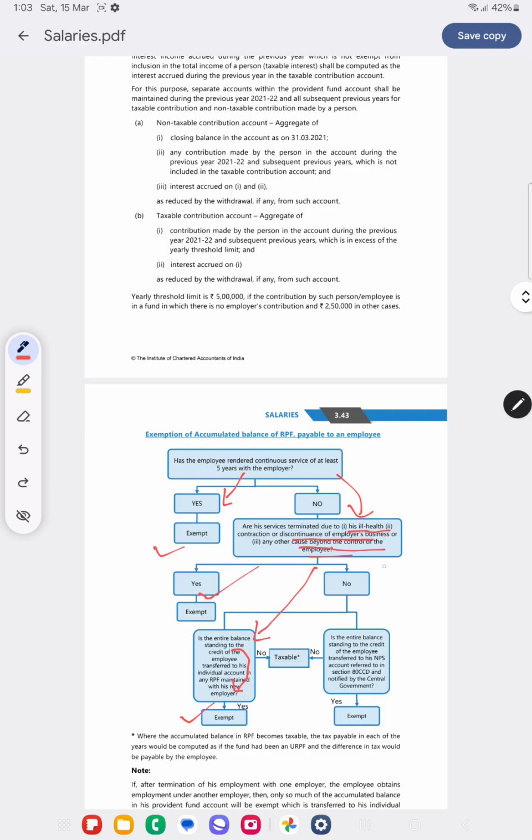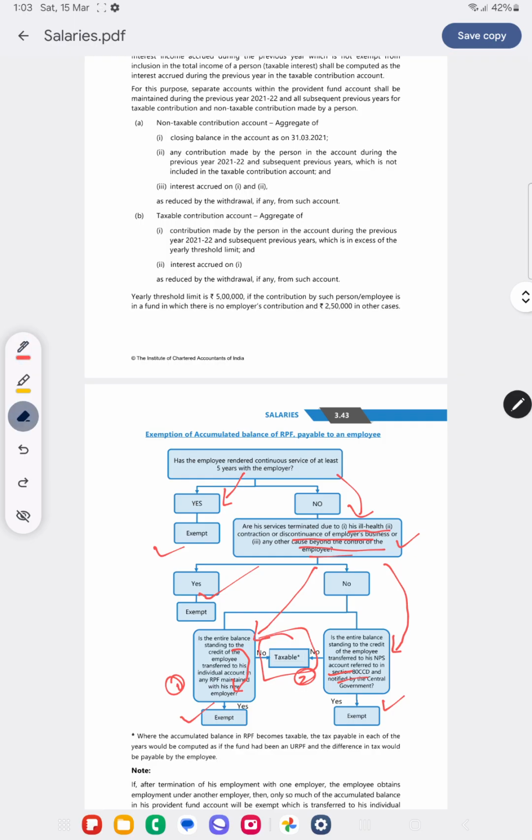Or he has told his employer to transfer his account to his NPS account. In such a case also it will be exempt. If none of these options is exercised, and he has not continued 5 years of service due to these reasons either, then it will be taxable.